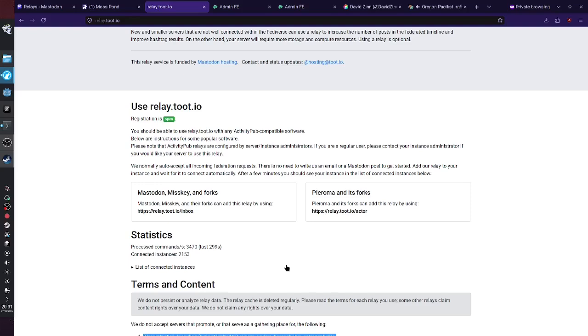That means whenever I make a post, a relay is going to give everybody else on the same relay a copy of my post. So this is basically a way to disseminate your posts online. Maybe people don't follow you, but they are subscribed to a relay that you are also subscribed to, so they will be able to see your posts. And same for everybody else on the relay. Whenever they post something, it's relayed onto you, onto your server.